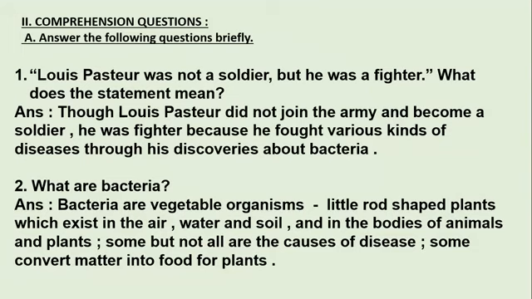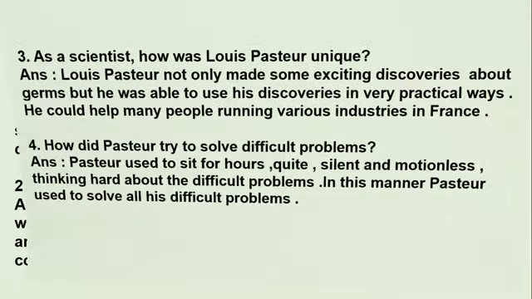But all these bacteria are not dangerous. All do not cause diseases. Some also help in converting matter into food for plants. Like some bacteria help to convert the nutrients in the plants into food so that they can easily have it and nourish themselves. So here we can understand that bacteria are vegetable organisms. They are little rod shaped and they are present in air, water and soil, and all are not causes of disease, but some also help in converting matter into food for plants. Okay, so moving to the next question.